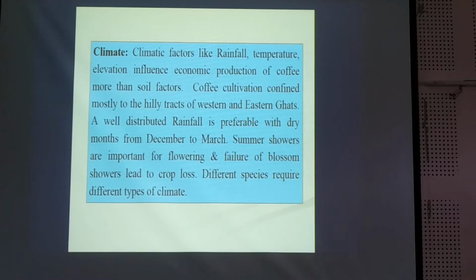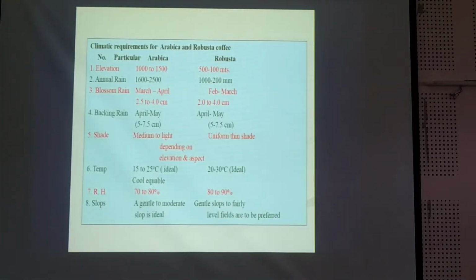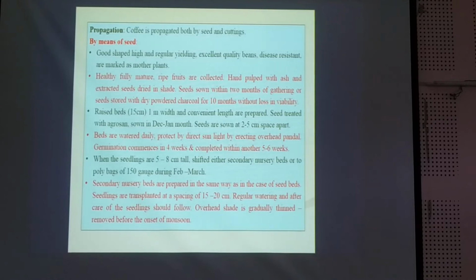Different species require different types of climatic conditions. These are the climatic requirements for Arabica and Robusta coffee: elevation, annual rainfall, blossom rain, backing rain, shade, temperature, humidity, and slope. According to the variety and species, the requirements may be different.